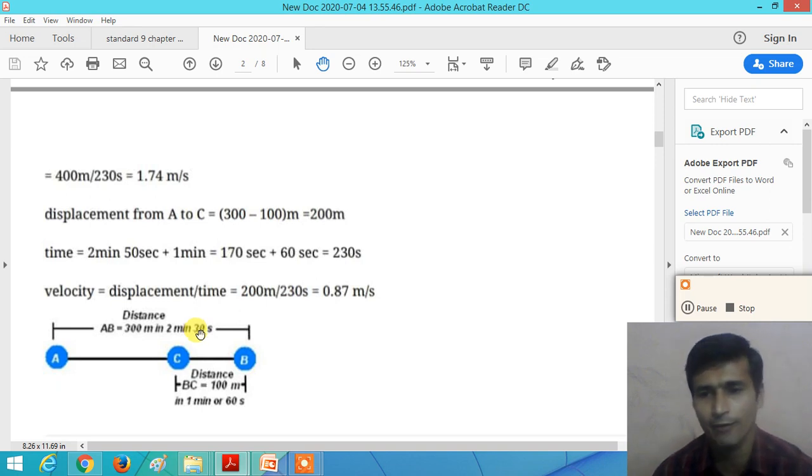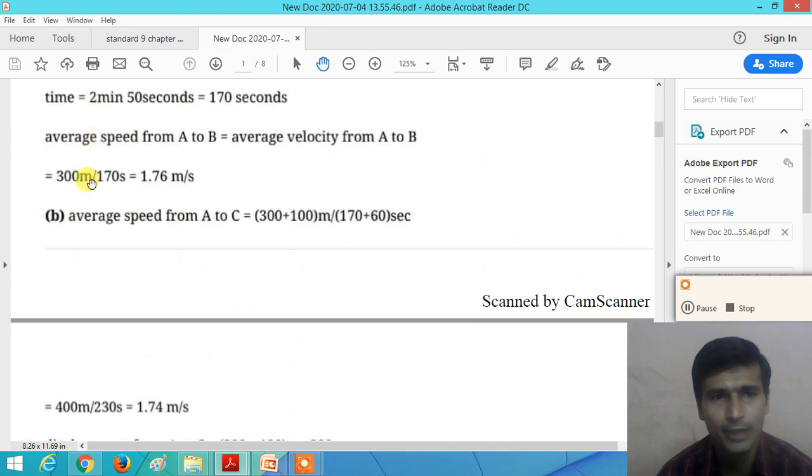For the average velocity, what is it? Displacement. From A to B, displacement is also 300 meter and time is 170 second. So in the first case, the average speed and the average velocity are the same, 1.76 meter per second.